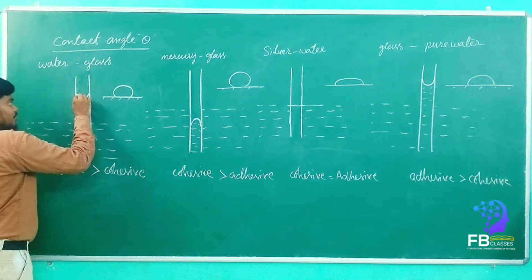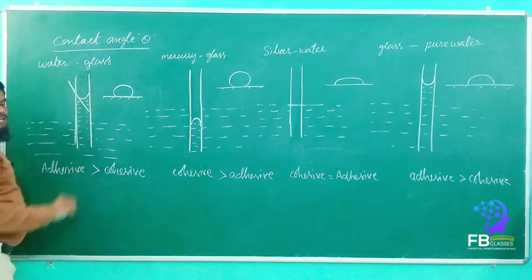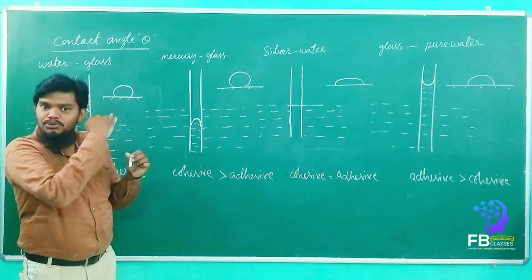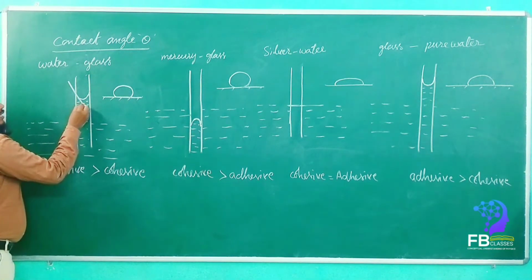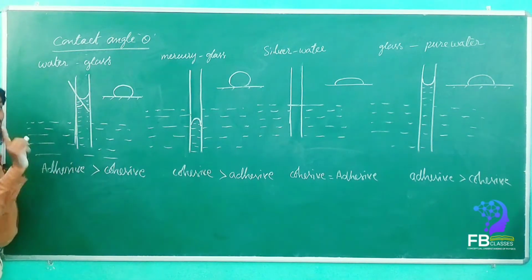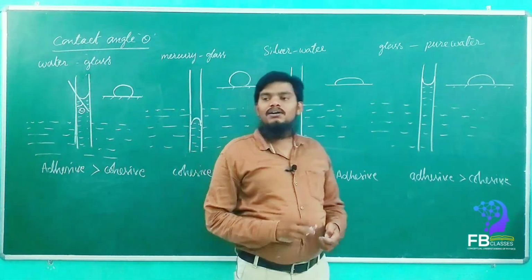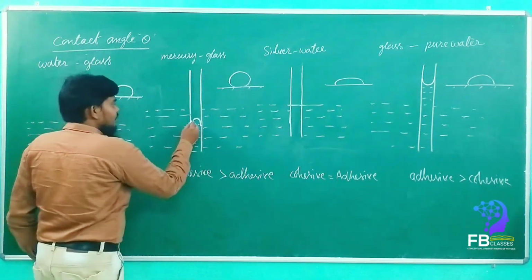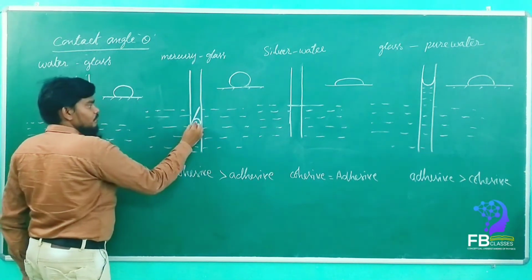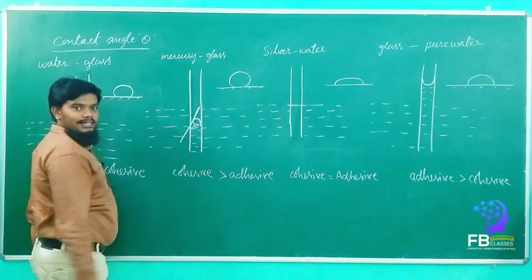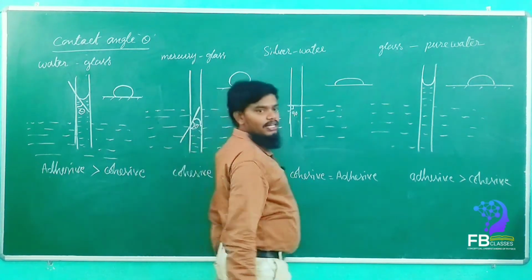We have to draw the tangent through the liquid curvature, and enclose the angle towards the liquid. This angle we can call a contact angle. Are you getting my point? See here how we can draw? So this total angle, here is theta. Got it? So here exactly it is 90 degrees. Yes or no? Got it?